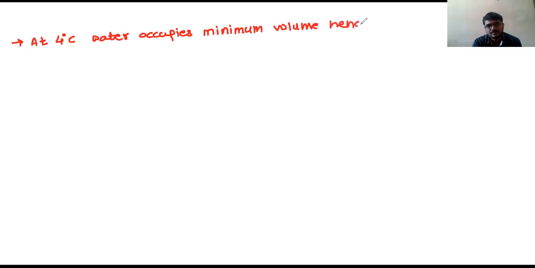Hence, as we know, density is equal to M by V. So rho is inversely proportional to volume if mass is constant.